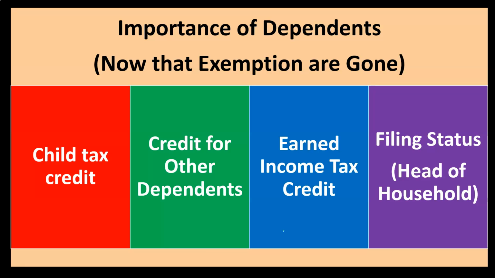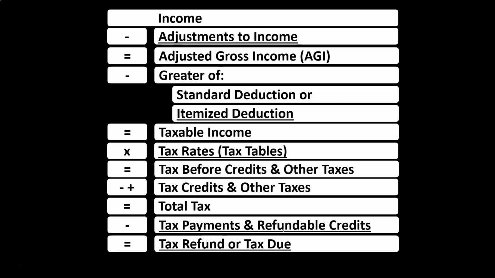So if you're talking about someone who is not married, then you have a choice between typically head of household or single. You're shooting for head of household because we talked about the benefits of head of household in the past. Typically, to be head of household, you would have to have a dependent. So it could have an impact on that filing status.